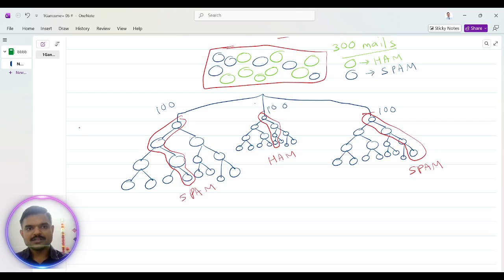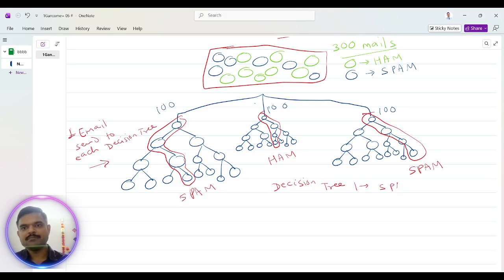Here I will mention, one second. One email is sent to each decision tree, and everyone is giving an answer. Okay. Now decision tree one is giving us the answer spam.